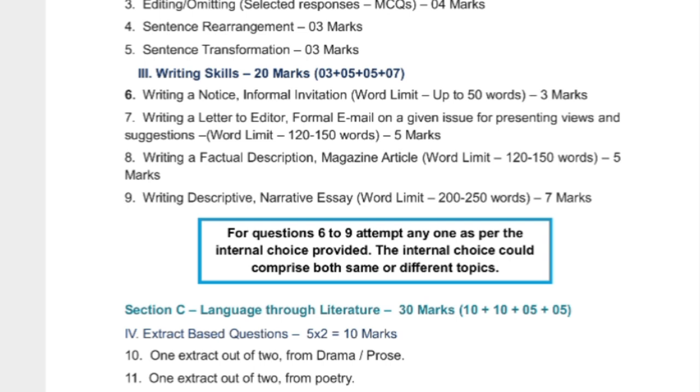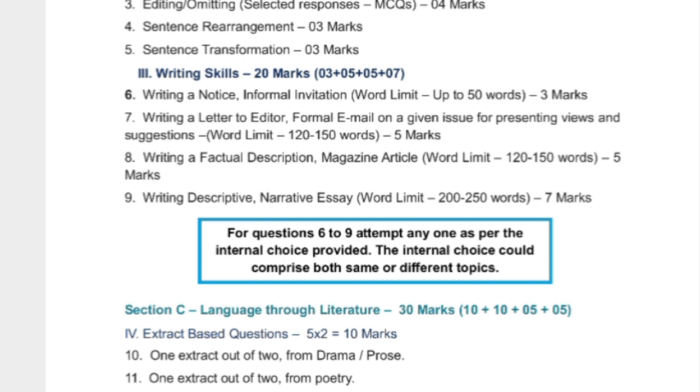Here we have 3 marks. For 3 marks, writing a notice and an informal invitation. Easy it is, because you might have studied notice writing in 7th and 8th also. So notice writing is as it is. Informal invitation is there for 3 marks.